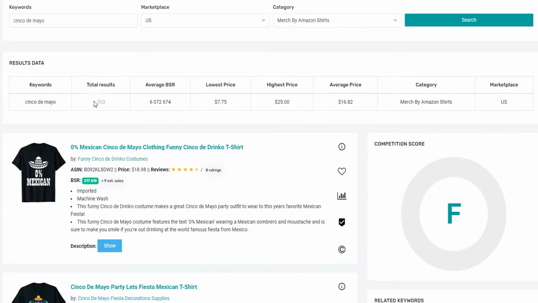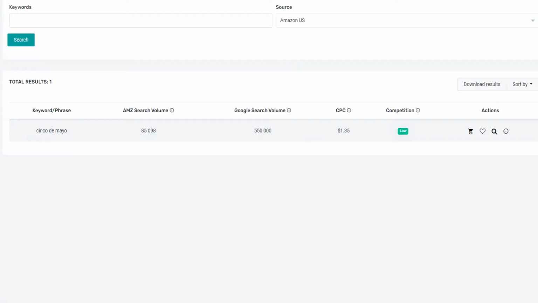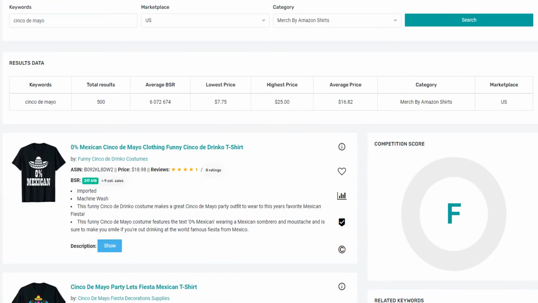But let's go back and see what's coming up. So right now, and the reason I'm talking about Cinco de Mayo is because I actually looked up the merch calendar. I was actually searching. Let me see what the tool is. Merch tracker, I believe it was. Let me see if I still have it up. These are the keywords. I don't think I have it up, but that's okay.